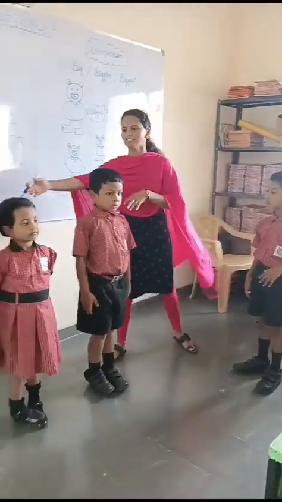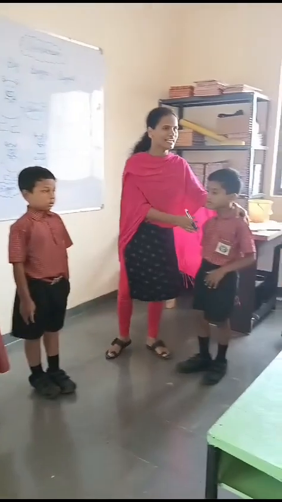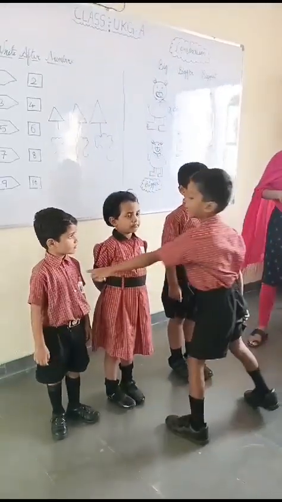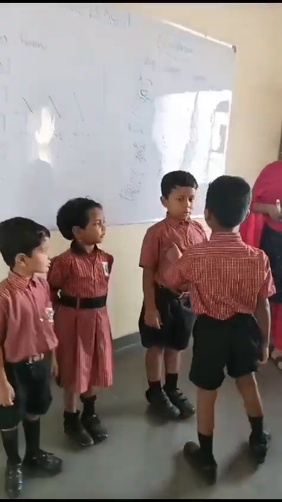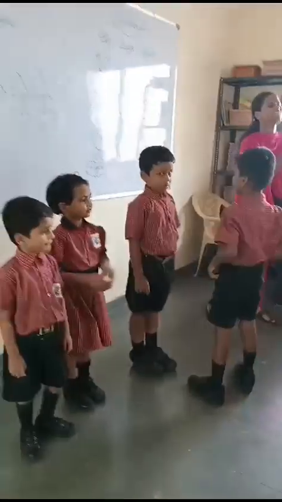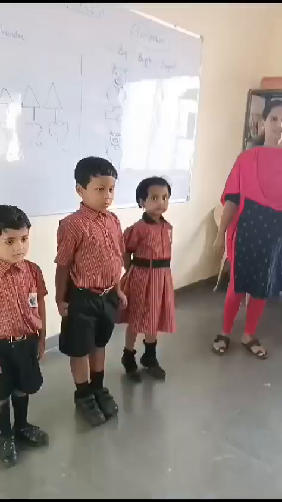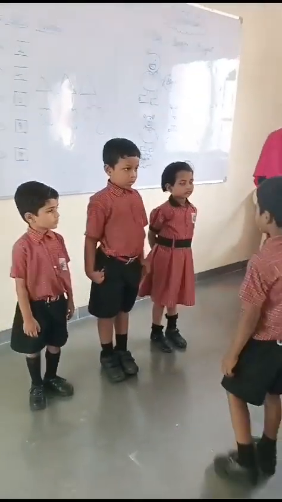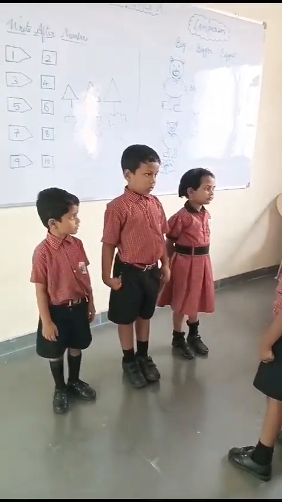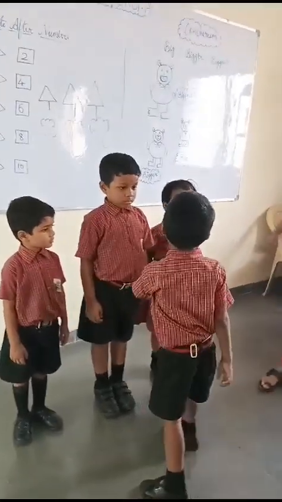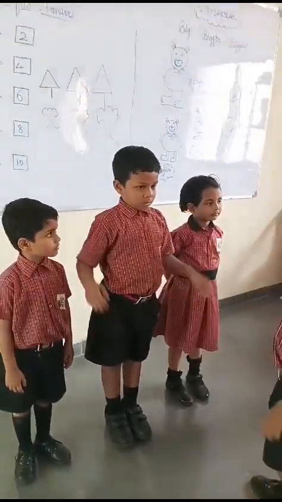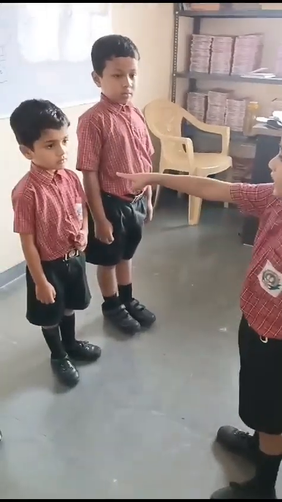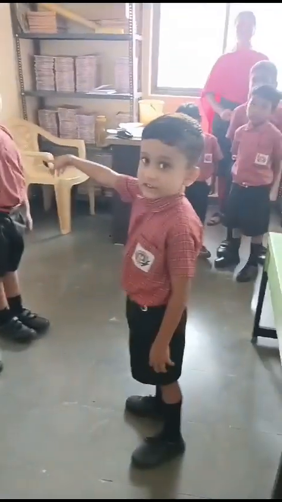Okay, see, here your 3 friends are standing. Arnav will tell who is big, bigger and biggest. Say, beta. Very good. Everybody clap. Very good. Next, who will say? Yes, come, beta. Stand. Who is big, bigger, biggest? Yes. Very good. Very good.